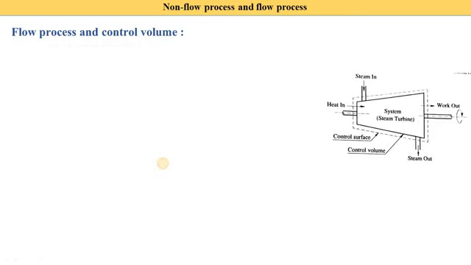That's why here we need to study the control volumes. For example, consider a portion of a steam turbine plant as shown in this figure. In a steam turbine plant there are a lot of components: one is the turbine, then the condenser, pump and boiler. But we focus on the steam turbine. Here you see the system is the steam turbine, steam is in, steam is out.